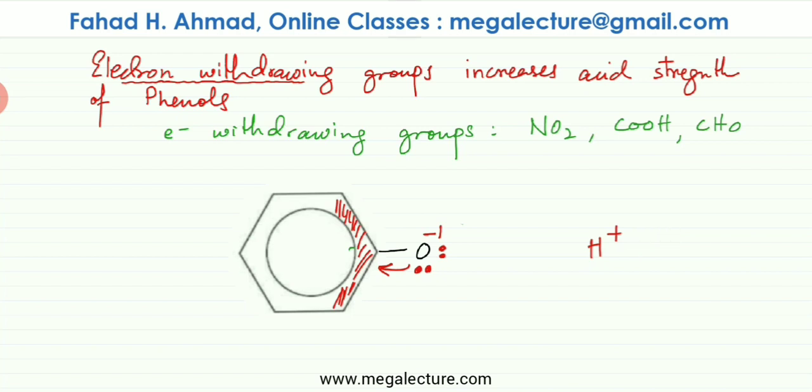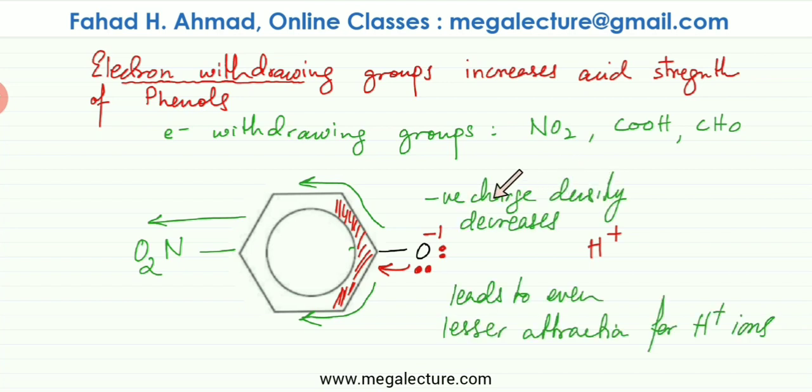So what happens if you have an electron withdrawing group like NO2? NO2 has an electron withdrawing effect, so it would be pulling electrons towards itself. The effect would reach this oxygen as well, and more electrons would be pulled by oxygen. So you can see over here, if NO2 is pulling electrons, the negative charge which was concentrated over here would get more pulled towards NO2. So if it gets more dragged towards NO2, the negative charge density over here would decrease.